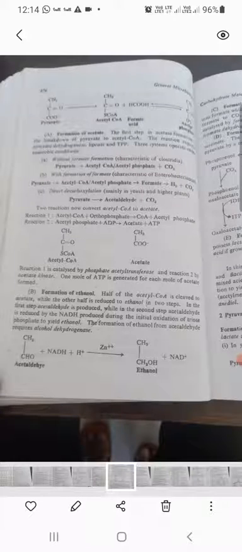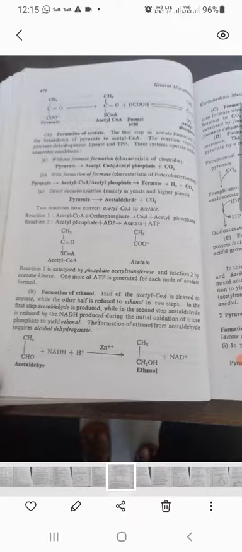Now, the first step of acetyl formation is the breakdown of pyruvate to acetyl-CoA. The reaction requires pyruvate dehydrogenase, in which pyruvate is converted into acetyl-CoA. Without formate formation, it will be given as acetyl-CoA or acetyl phosphate, but with the formation of formate, acetyl-CoA is converted into formate and then to carbon dioxide and hydrogen. And direct decarboxylation of acetyl-CoA gives you acetaldehyde and carbon dioxide.